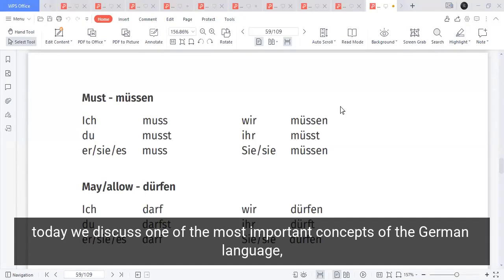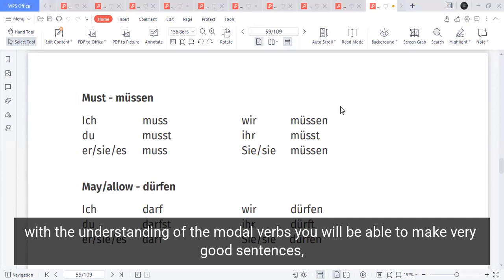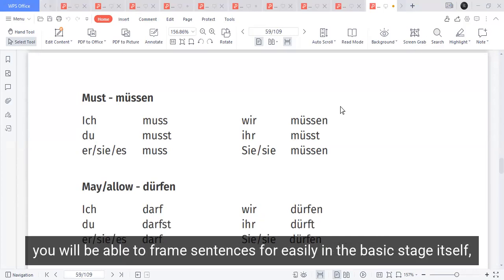Today, we discuss one of the most important concepts of the German language, the modal verbs. With the understanding of the modal verbs, you'll be able to make very good sentences. You'll be able to speak the language. You'll be able to frame sentences quite easily in the basic stage itself.